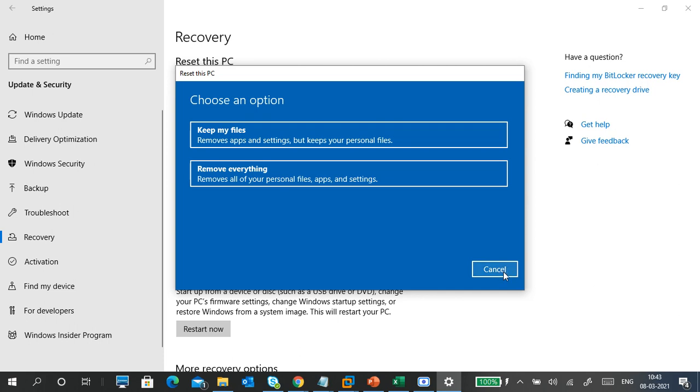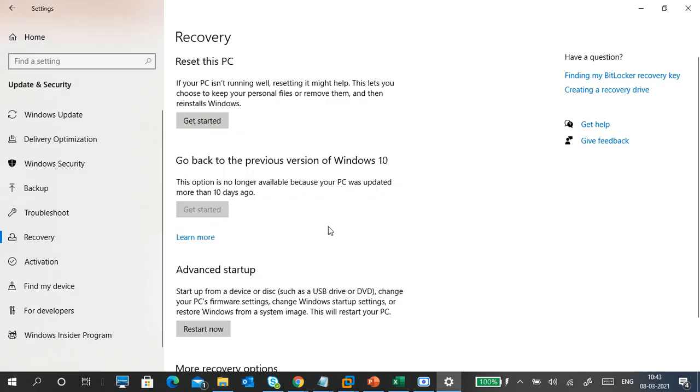Can you see: Keep my files, remove apps and settings but keep your personal files. Remove everything, remove all of your personal files, apps and settings. So that is the difference in the recovery option: reset, keep my files, remove everything.